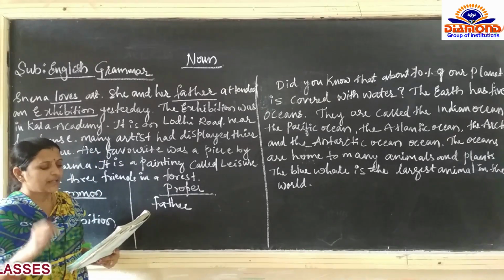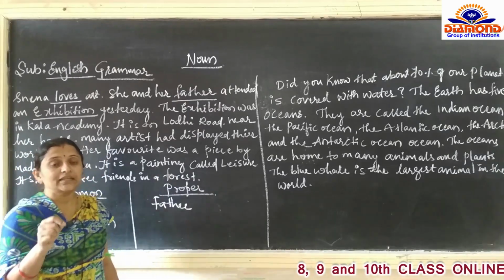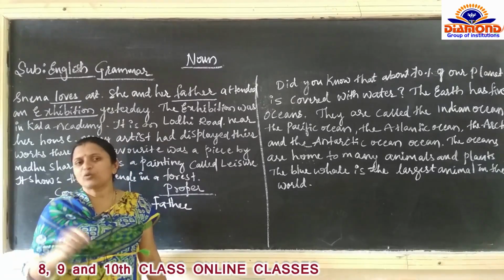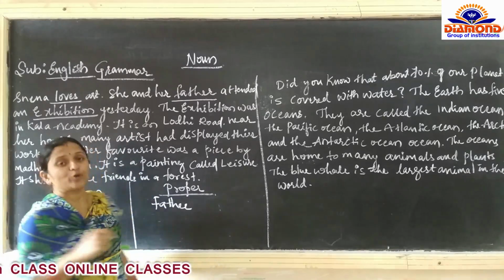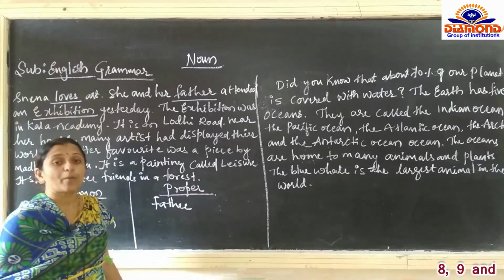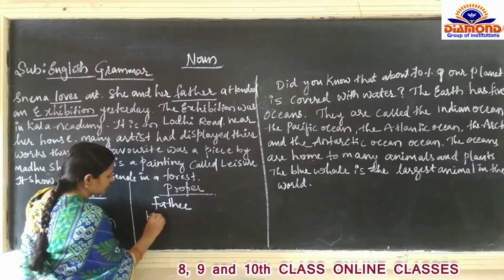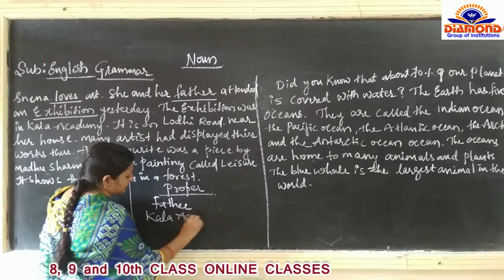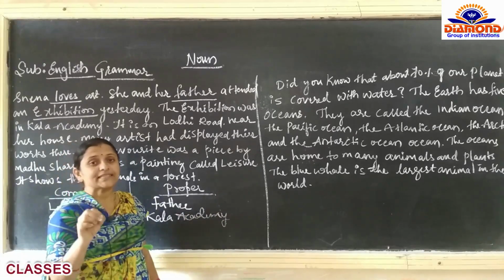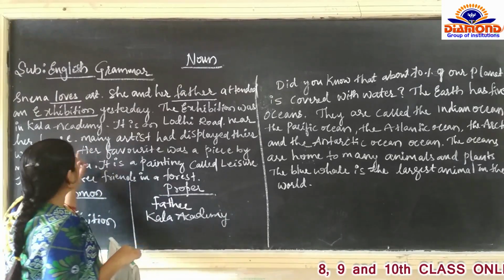The exhibition was in Kala Academy. It is the name of a particular academy. Name of a particular academy means is it a proper noun or common noun? It is a particular name, Kala Academy. So it's a proper noun. I hope you are understanding. Kala Academy. So properly it has been called Kala Academy.